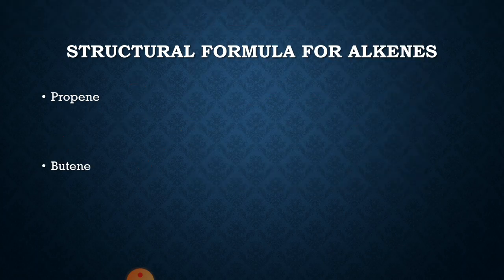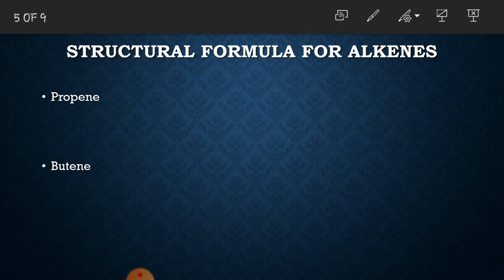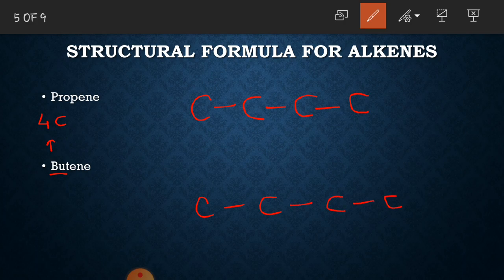Now let's draw the structure for butene. Here but means that this organic compound contains 4 carbon atoms. So first draw 4 carbon atoms in a row, and I will write it 2 times. Now you may draw the double bond at the terminal position, meaning at the end, or you may draw the double bond in the middle.